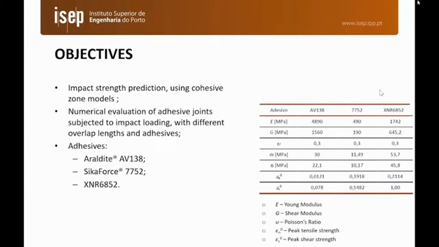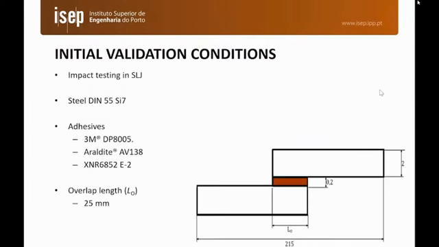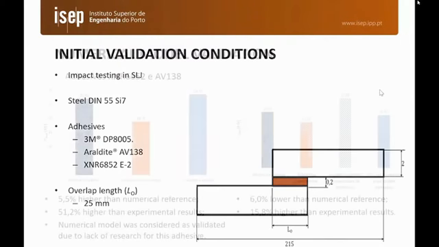The main objective of this work is to analyze the influence of all these parameters in the CZM impact strength prediction of bonded joints. We are going to consider three different adhesives: AV138, which is a brittle adhesive, Sikaforce 7752, a ductile polyurethane, and the high strength XNR 6752. Validation is going to be made with single lap joints with steel adherends and a few different adhesives. The AV138 is the same, but the other two are different.